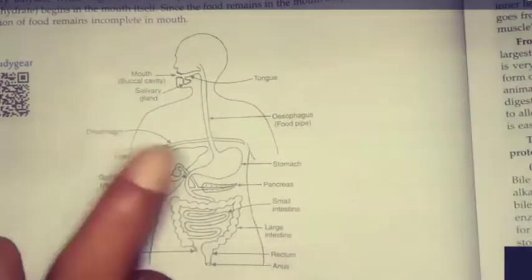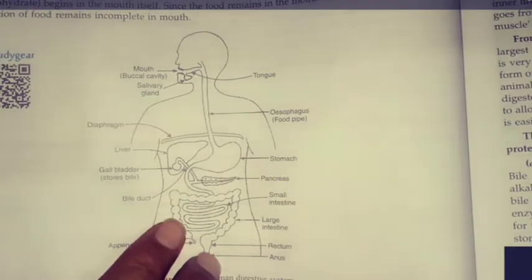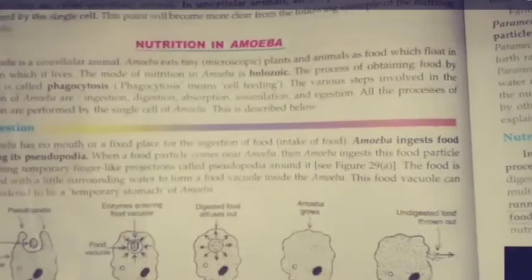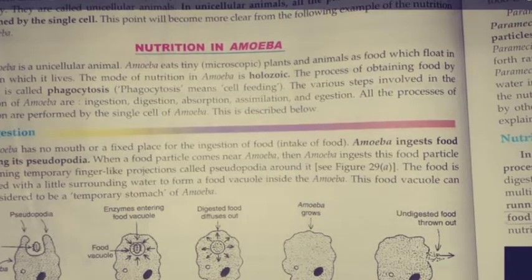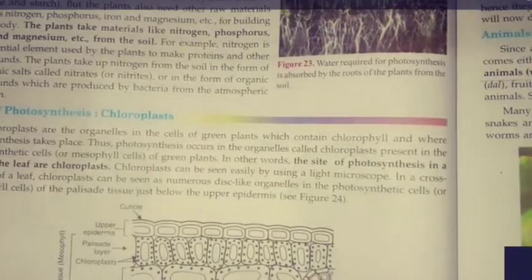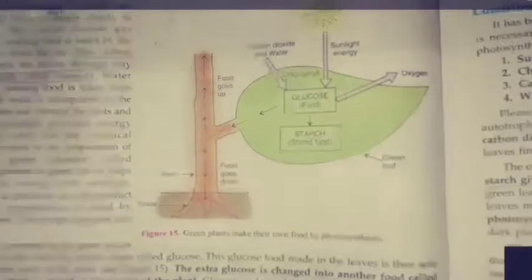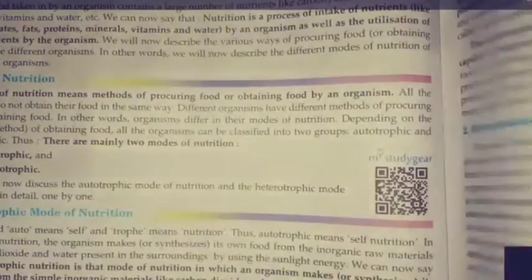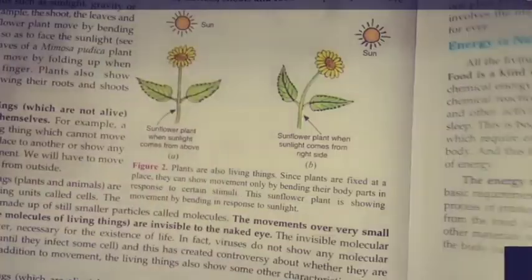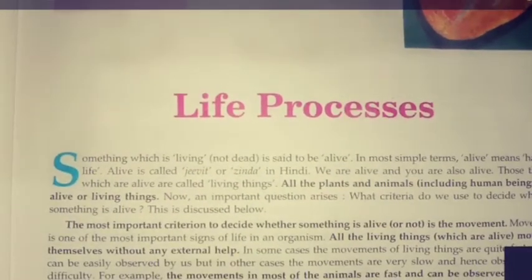I think everybody should know what the functions are, where the enzymes work, and where the complete breakdown of the food takes place. If any doubts, you may ask, because in the last week of this month your first terminal examination will probably start. Whatever we have read in biology regarding the chapter Life Processes, activities, photosynthesis, nutrition, nutrients, all this is your syllabus. Whatever topics we have prepared, this is our syllabus. The Life Processes chapter, complete and full, along with activities.